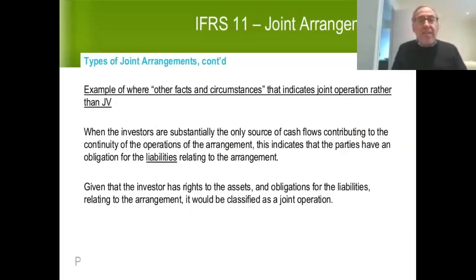So when the investors are substantially the only source of cash flow, contributing to the continuity of the operation of the arrangement, which is the case here, where we're buying virtually all the flour, this indicates that the two parties, Richard and myself, actually have an obligation for the liabilities relating to the arrangement. That's the only way the liabilities will be paid off, is through Richard and I contributing cash flow to the joint arrangement in return for the flour. So here's a situation where, given that the investors, myself and Richard, have rights to the assets and obligations for the liabilities, at least in substance, we would treat this as a joint operation, even though it's being carried on through a corporation.